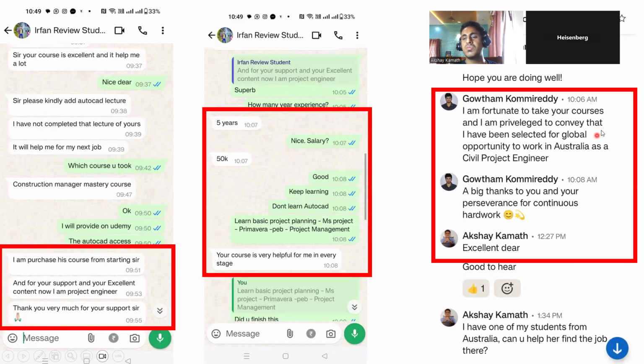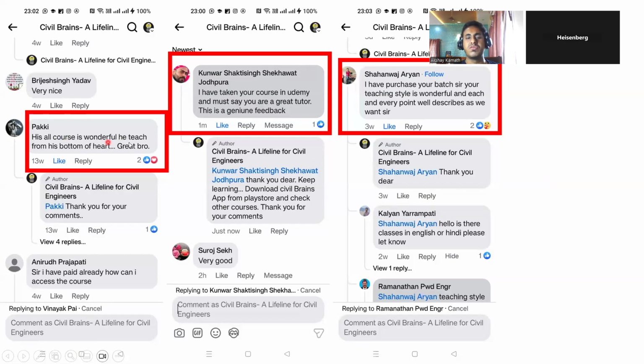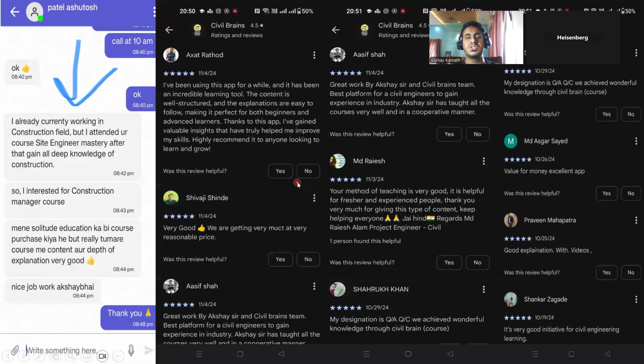Okay, these are my students. He is one of my students, he had taken all my courses. He got a job to work in Australia as a civil project engineer. I'm fortunate to take your courses. Big thanks to you and your perseverance and continuous hard work. Okay, these are the students from Australia, from Argentina, and all. He's from Argentina. I'm right at the end of your course. By the way, I love it. Thanks a lot. His all courses are wonderful. I've taken your courses in Udemy and must say you're a great tutor. Okay, and then you can see all these things.